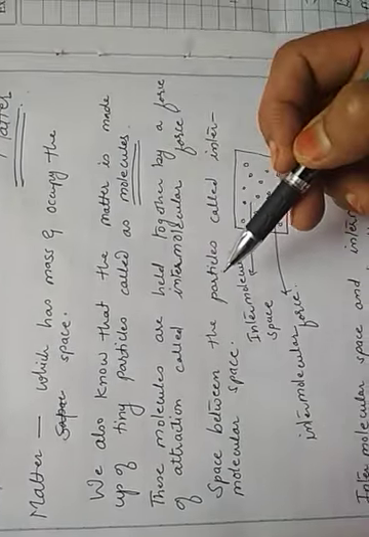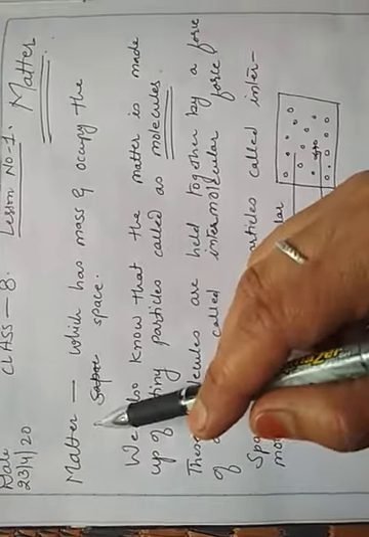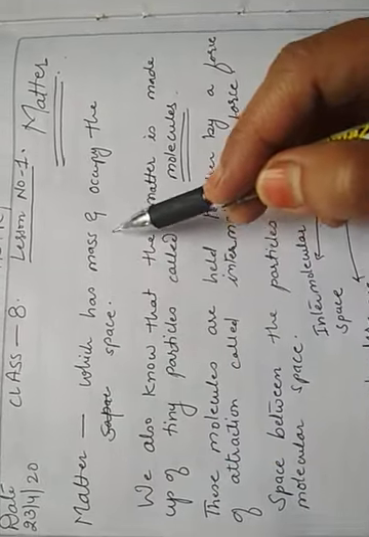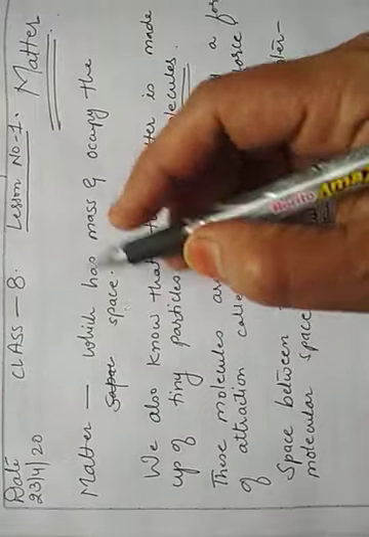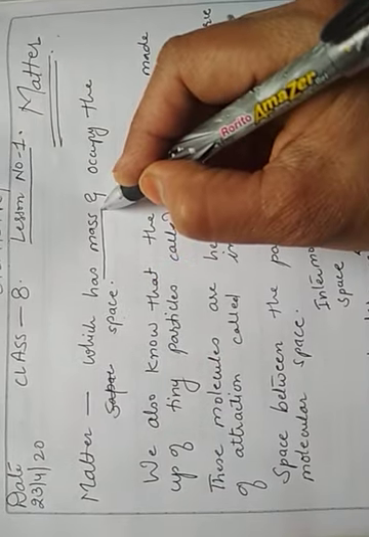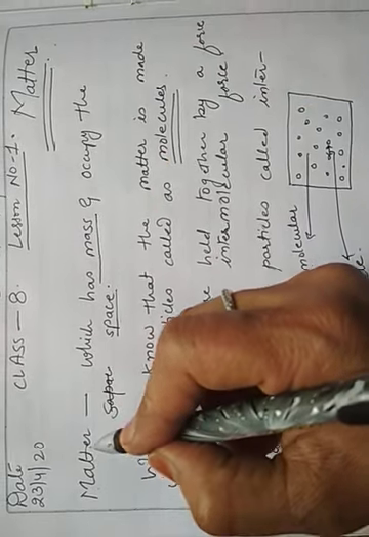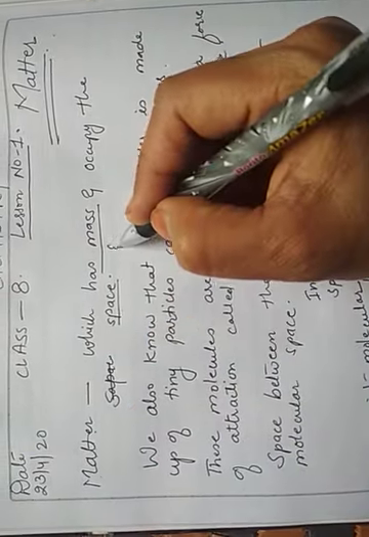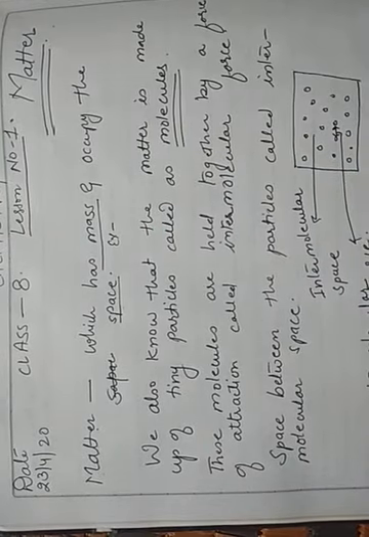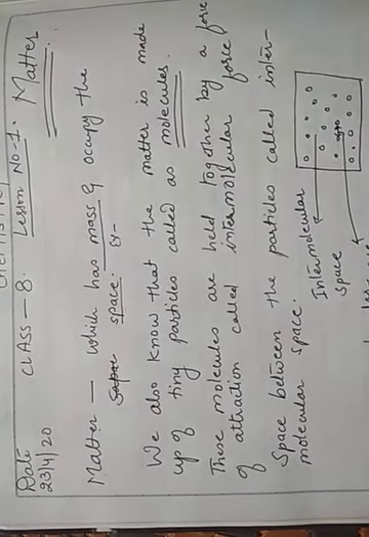Let me revise the definition of matter. Matter is that which has mass and occupies space. The things which have mass and occupy space, that particular thing is known as matter. Some examples we can already count. Uncountable numbers of examples are around us.